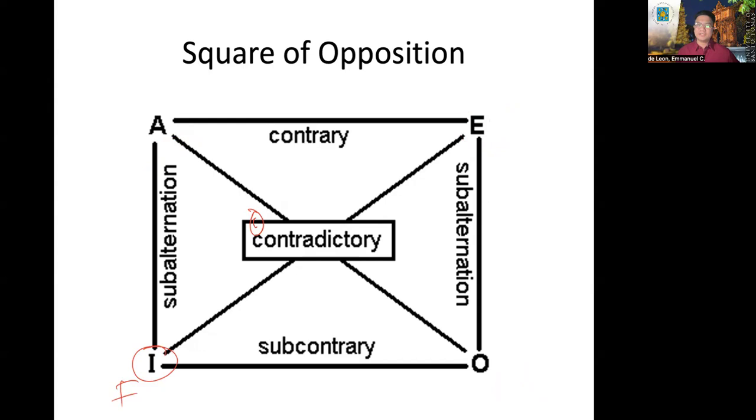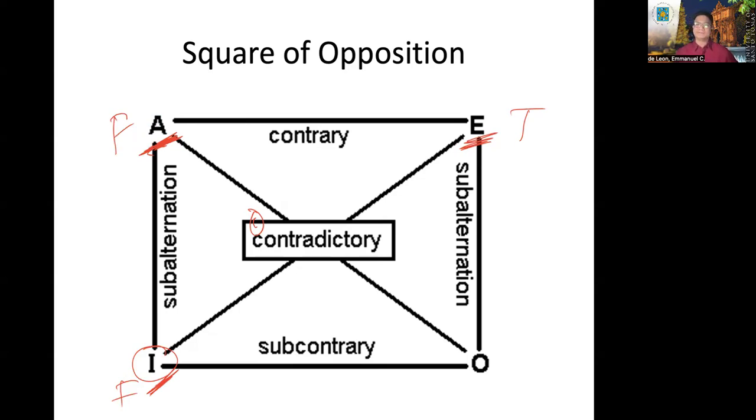If an I proposition is false, what should be the truth value of its contradictory proposition? Necessarily true because they have contradictory opposition. If one is false, the other one is true. Okay. If an I is false, what should be the truth value of its superaltern? Necessarily, it's false already. Rule number 2 in subalternation: if the subaltern is false, necessarily the superaltern is false as well.